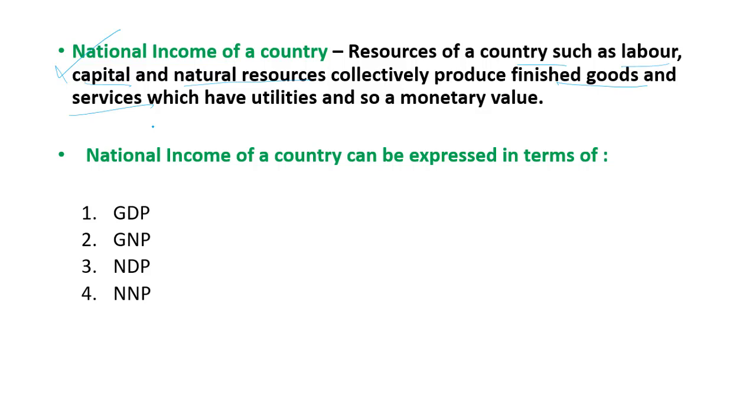We produce IT software, which needs manpower, which needs capital. So these are the goods and services which we produce, and which are measured in terms of national income. This is just for understanding.